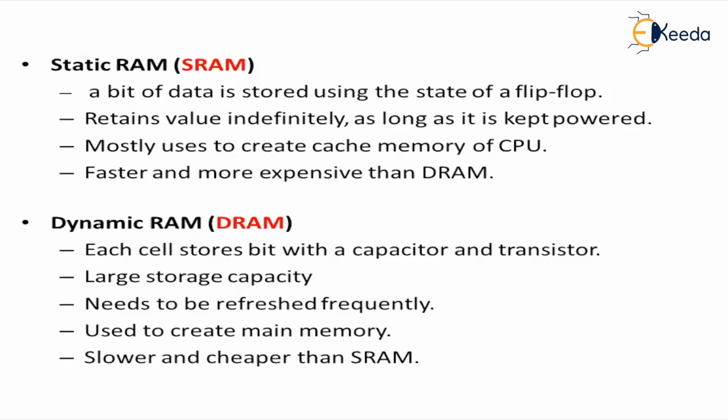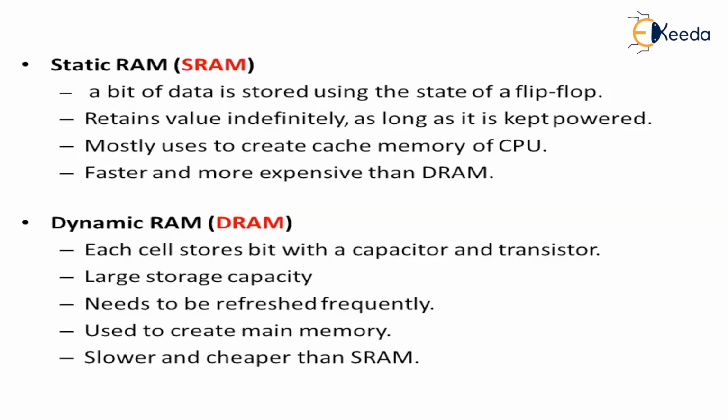It is very fast and very expensive as compared to the other RAM, which is DRAM, that is dynamic RAM. But the only drawback is, if the power is switched off, you lose the data.